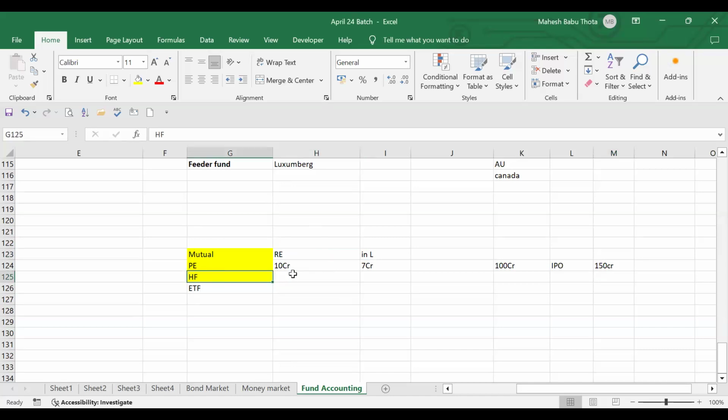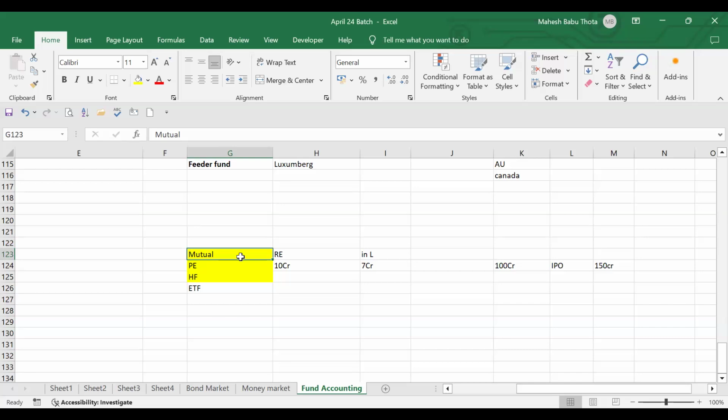So, we're talking about the lock-in period. In mutual funds, it's always open-ended. Anyone can come and exit anytime. Redemption and subscriptions are possible throughout the lifetime of a fund. But in case of private equity, there will be a lock-in period. Suppose they have locked for 10 years, you cannot exit until you complete 10 years. If you want to sell your stake, you can sell it to someone else. Again, there is a different procedure. But as of now, you need to understand that it's a fixed period of long-term nature, for 10 years, 15 years. Until then, you cannot exit from the fund. Again, private equity also won't allow new investors into the fund once they have closed the fund.